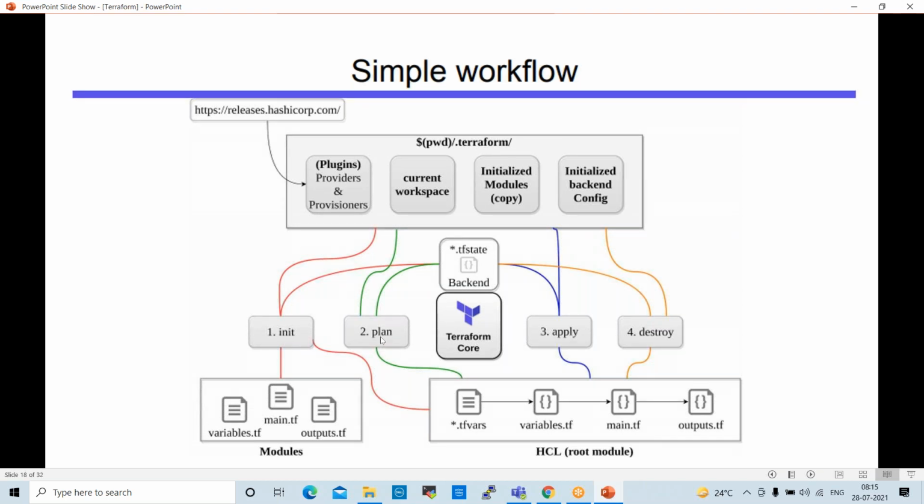The plan is a blueprint. These are the commands: init, plan, apply, destroy. Once we initialize, after that we can plan the activity we are going to perform. That is the blueprint. It will show you what you are going to perform. After that, we can apply the TF script. When we apply this, one TF state file will be created in the backend. In that TF state file, whatever infrastructure we created will be available.